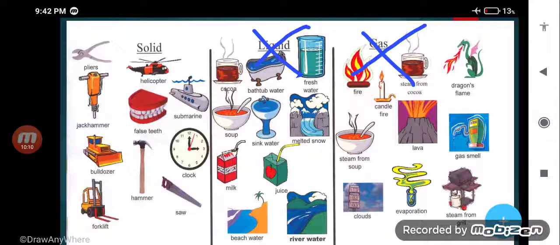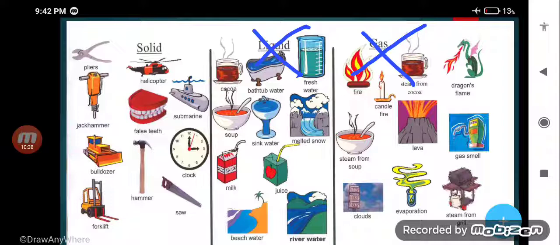In the case of solid, you can see some examples are given: watch, teeth, hammer, and lots of things. They are examples of solid matter. Even our body is also solid, but our body also contains some liquid in the form of blood.